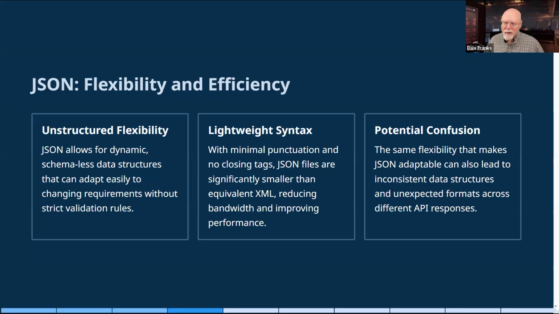And I think it's probably fair to say that JSON has won the REST service war in terms of the format that data gets returned, because JSON is so efficient and so flexible, it really has become a favorite of developers.